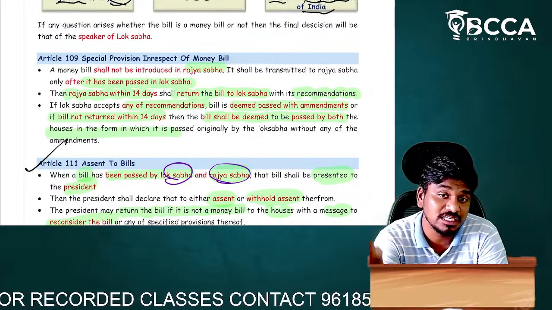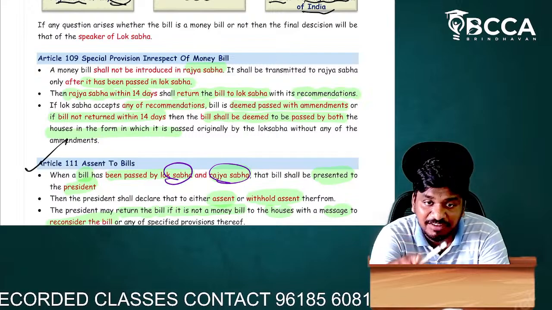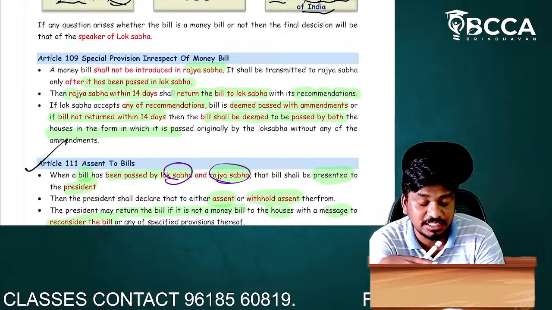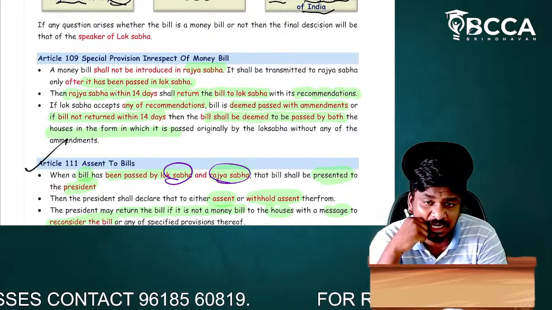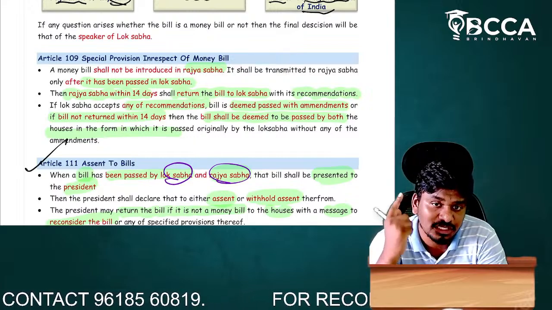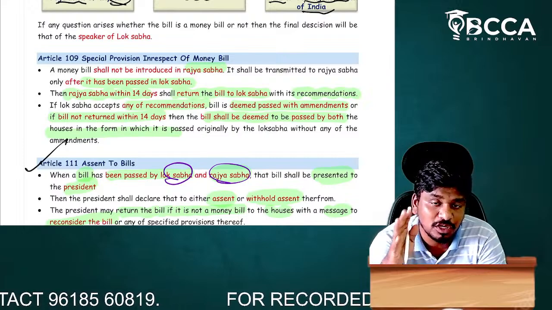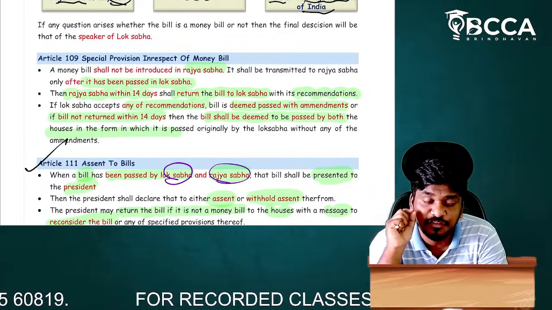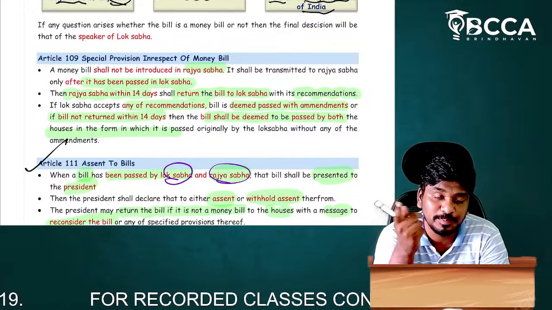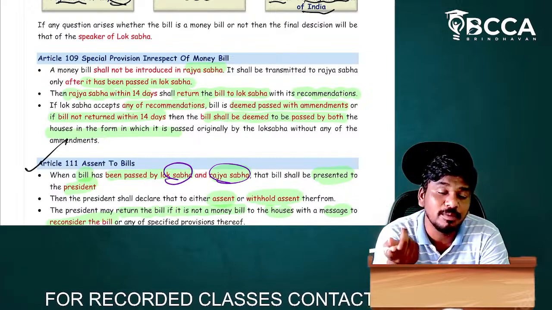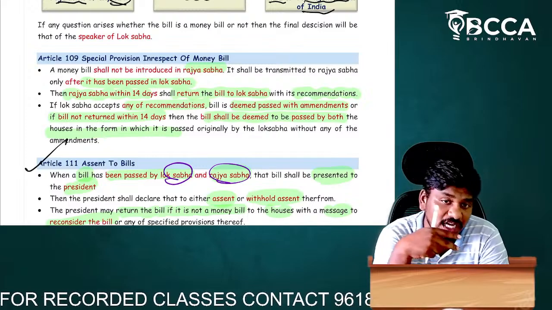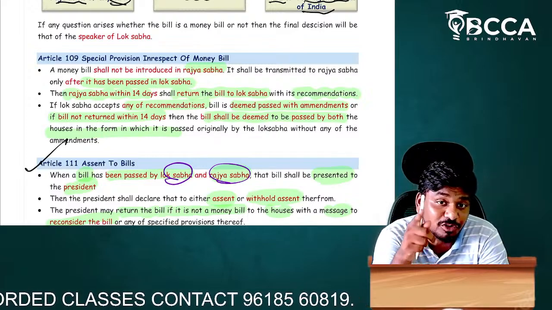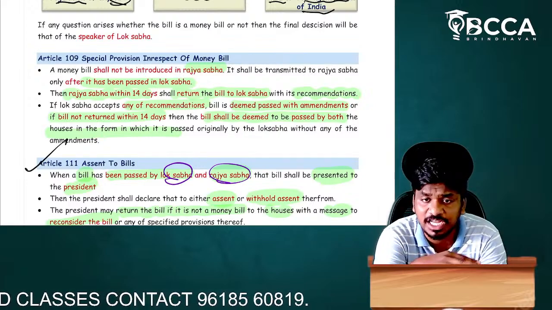See, if at all Rajya Sabha doesn't accept, it has to tell that it is not accepted. If it doesn't tell that it is not happy with the money bill, then it has to intimate to the Lok Sabha that I am not satisfied with the bill which is passed by you. So first, when it is passed in the Lok Sabha, after Lok Sabha is okay, then it shall be taken to the Rajya Sabha. And if Rajya Sabha is not okay, it has to give recommendations directly to the Lok Sabha that I am not satisfied.